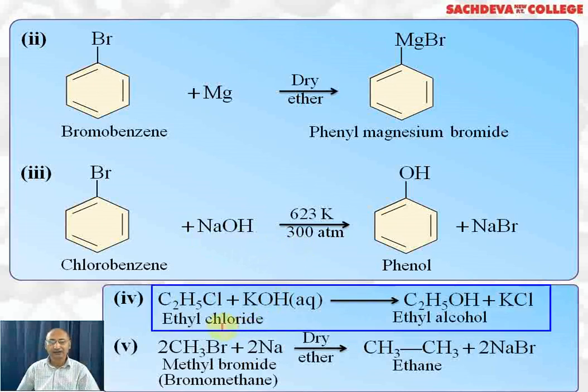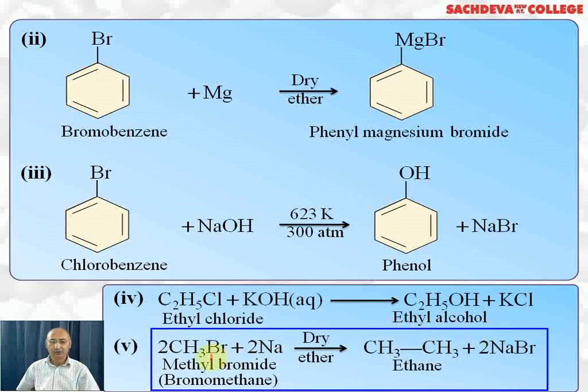Next, we want to convert ethyl chloride to ethyl alcohol. So we need aqueous KOH. A nucleophilic substitution reaction will take place. We will get ethyl alcohol. We want bromomethane to ethane. What reaction will be applicable? 2 moles of CH3Br react with 2 moles of sodium metal in the presence of dry ether to get ethane plus 2 NaBr. This is the Wurtz reaction. And here we get double the carbon atoms.